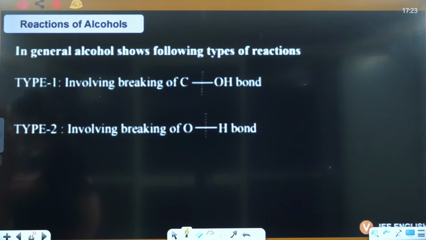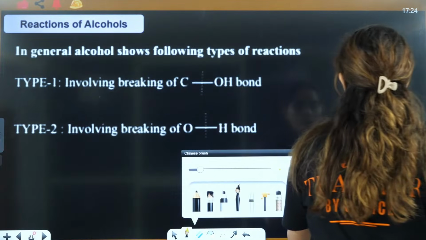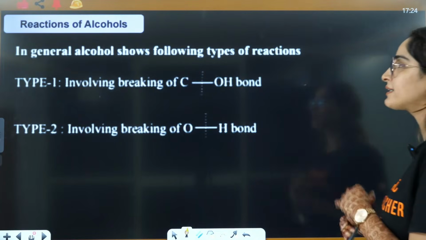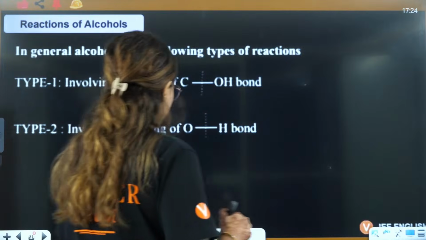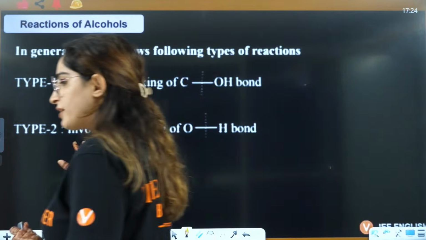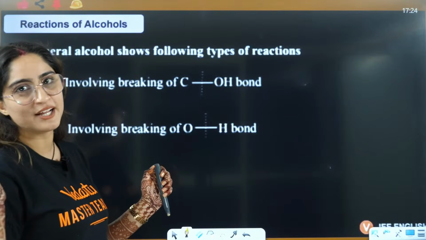Yes, everybody. So let's talk about this now. In general, alcohol shows the following types of reactions. So 2 types we have. The Thursday, Friday session will be there. We will see what will be there. But for now, I just want to keep your slots free for that. So that's why I took the lecture today.